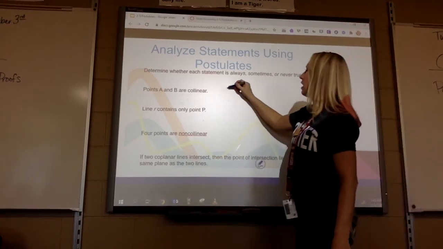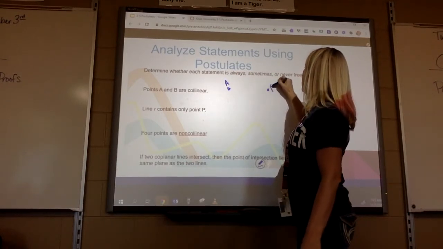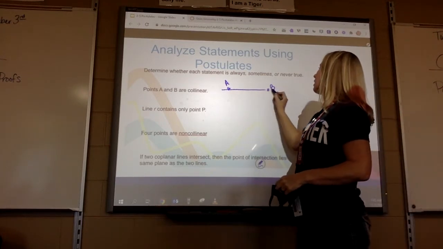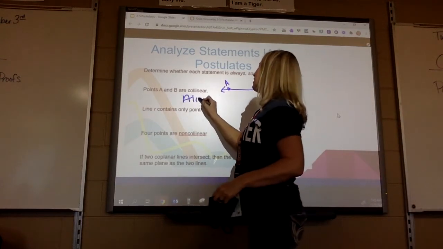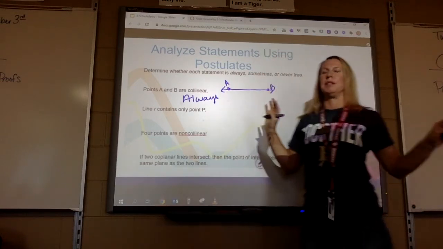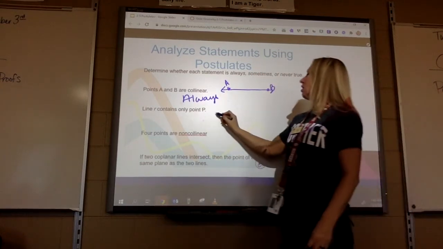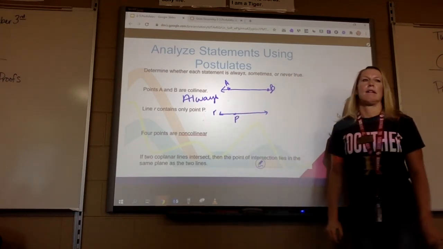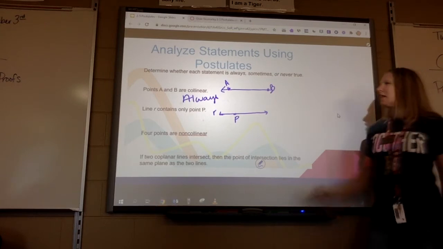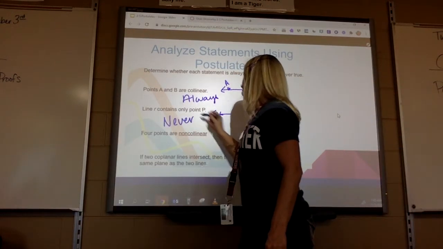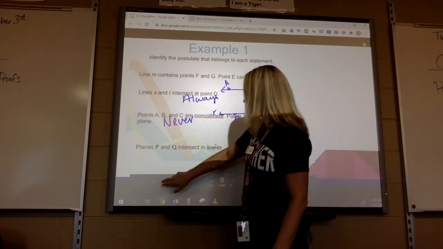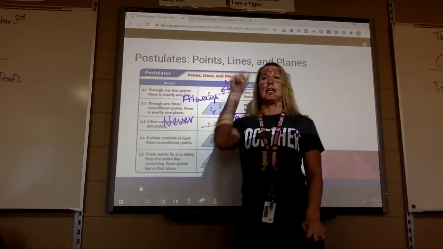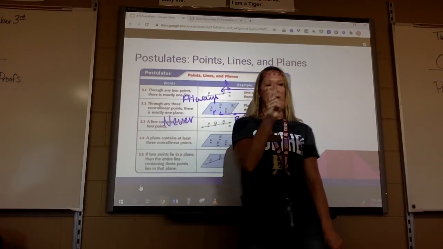So it says points A and B are collinear. Would they make a line? Always, sometimes, or never? Always. 2 points always make a line. Line R contains only 1 point P. No, never. Because one of the postulates says a line contains at least 2 points. It can never contain 1 point. You have to have at least 2.